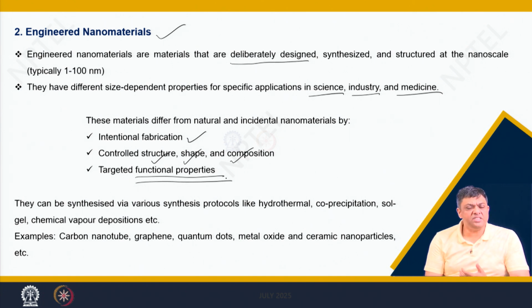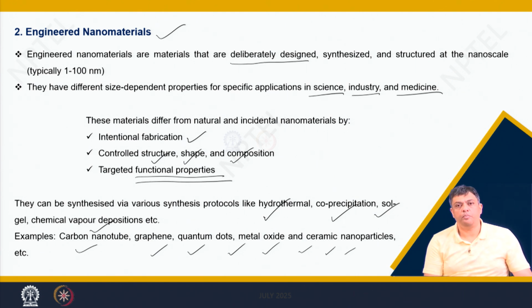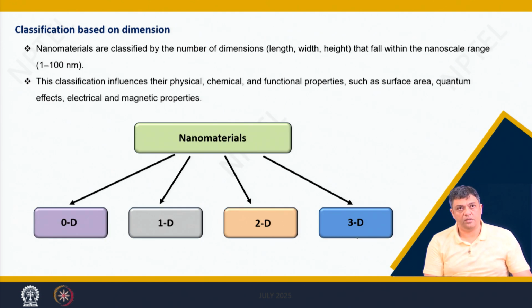nanomaterials. They can be synthesized using various synthesis processes such as hydrothermal, cryoprecipitation, sol gel, chemical vapor deposition and many others. All these things would be discussed. We will discuss these processes in the week where we talk about the synthesis of nanomaterials, and you can get various forms of nanoparticles or nanomaterials.